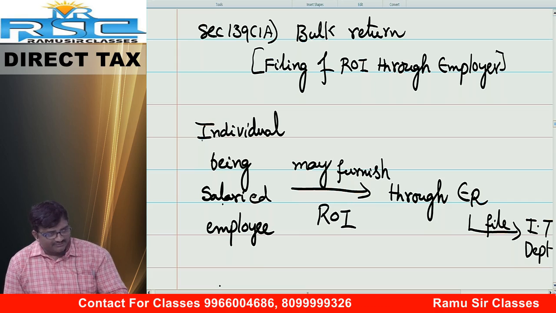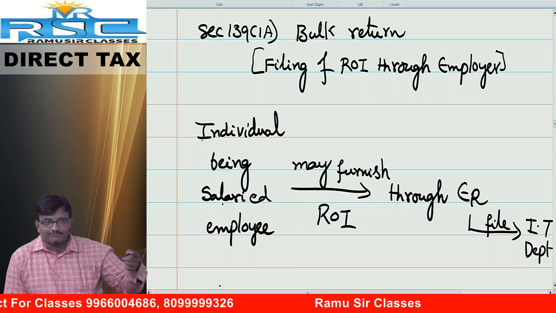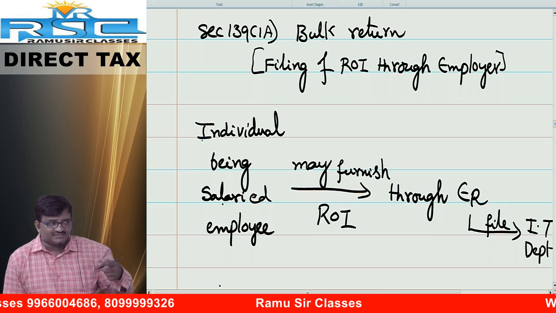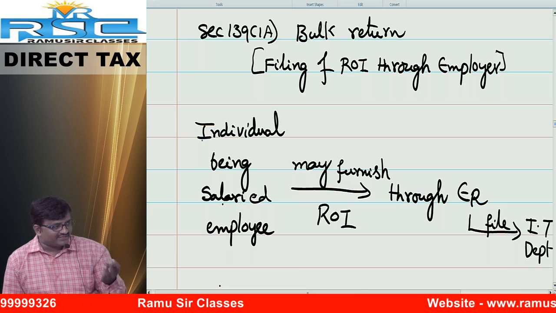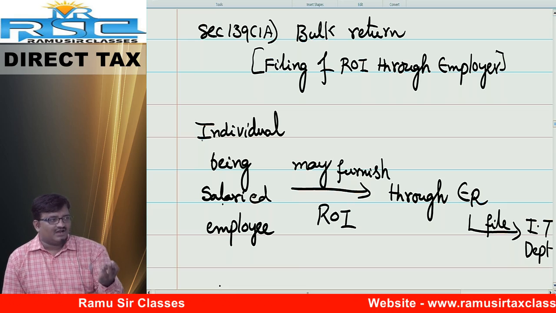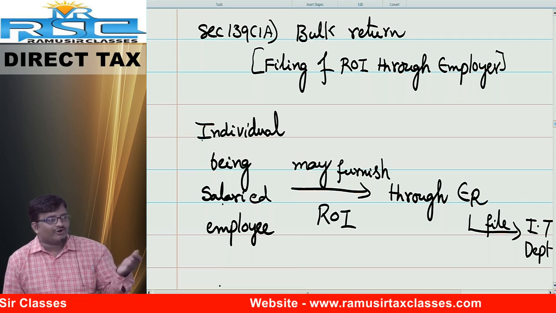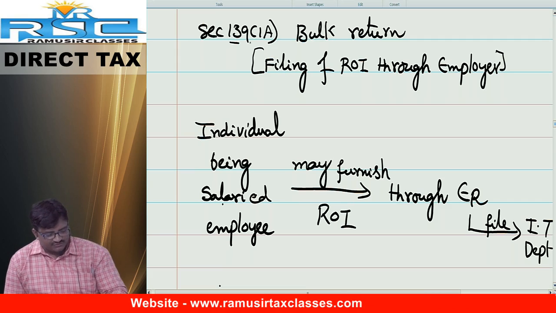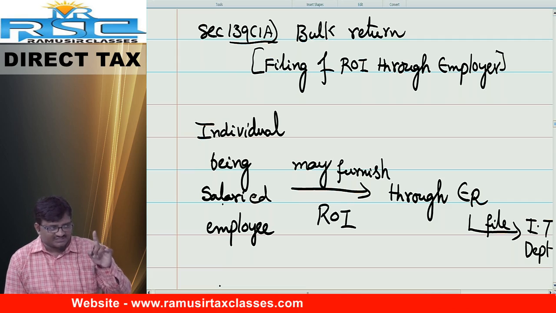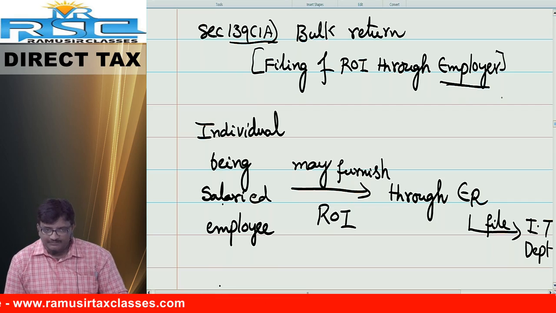What is this? The employer will collect the returns from you and file all the returns as a group with the department. He may file all your returns in a CD or on a floppy diskette, by way of hard copy or soft copy. For that purpose, they introduced the concept called 139 subsection 1A, bulk return or filing of return through employer.